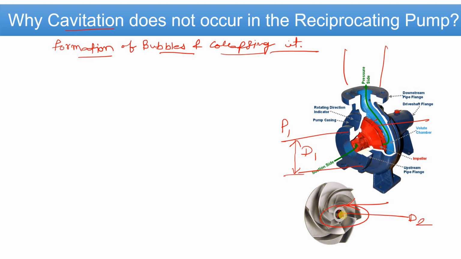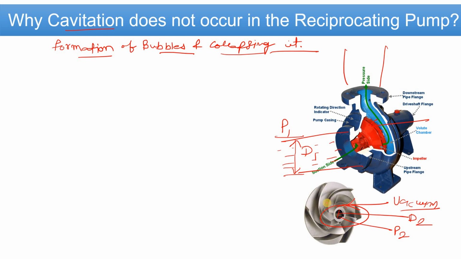So vacuum is created here. There is the P1 pressure, and here the pressure will be P2. Fluid always flows from higher pressure to lower pressure, and that's how the fluid goes from the suction side to the impeller.